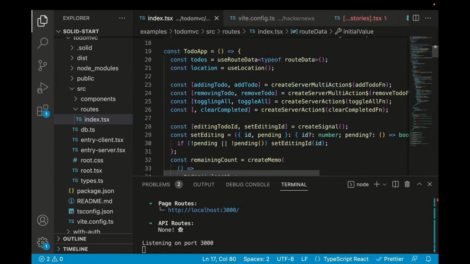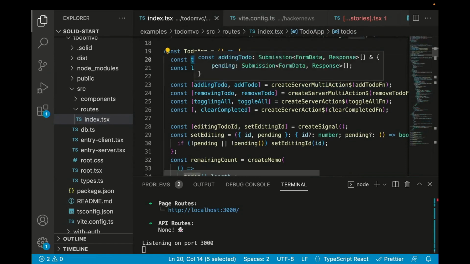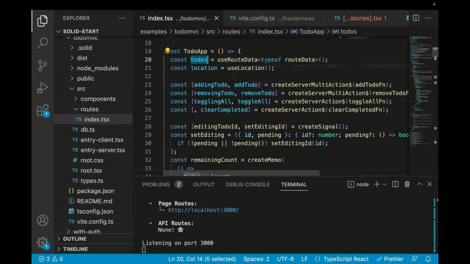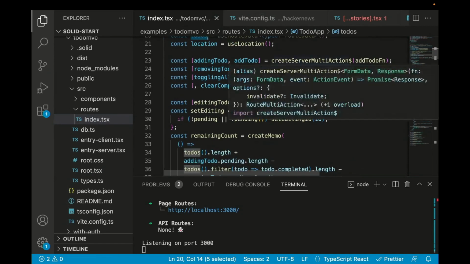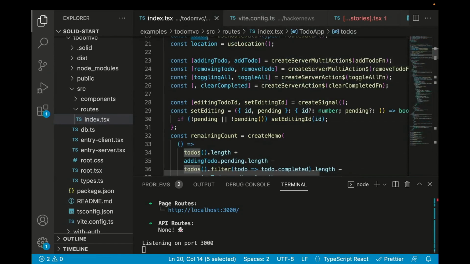And then when we go into our to-do app, we use route data to get the set of to-dos. We use the location to get the location from the router. And then what you're going to see here is a bunch of these server actions. And these are all just the typical verbs you see when doing a to-do MVC app: adding to-do, removing to-do, toggling to-dos.